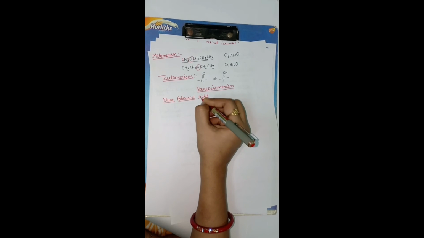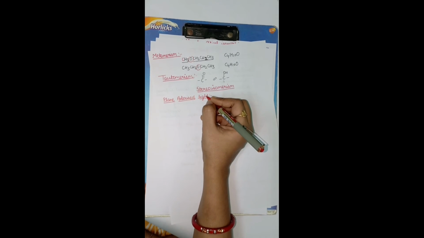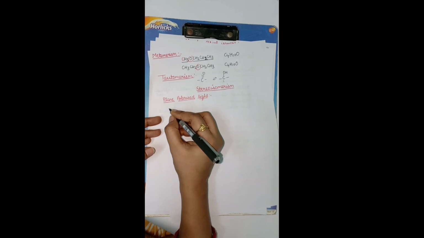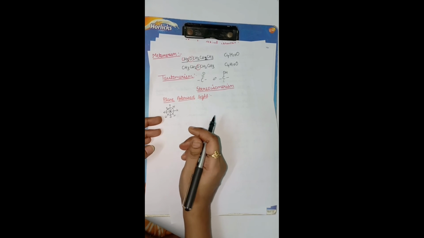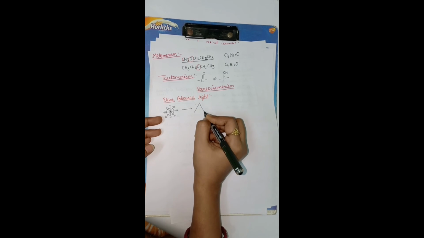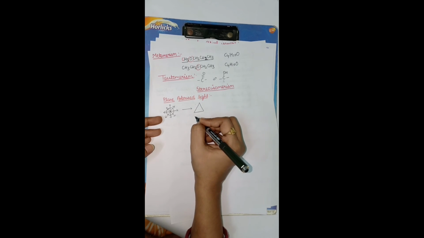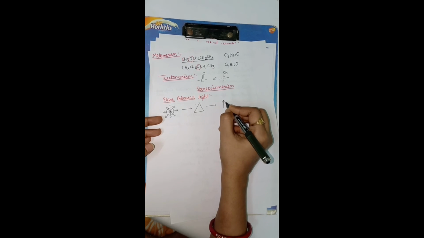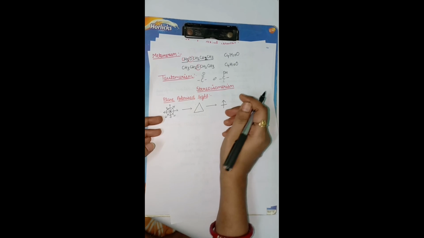What is plane polarized light? As we know, ordinary light moves in all directions, having all the wavelengths. When it is passed through a Nicol prism, which is made up of calcite, then we will get plane polarized light. This is the plane polarized light.